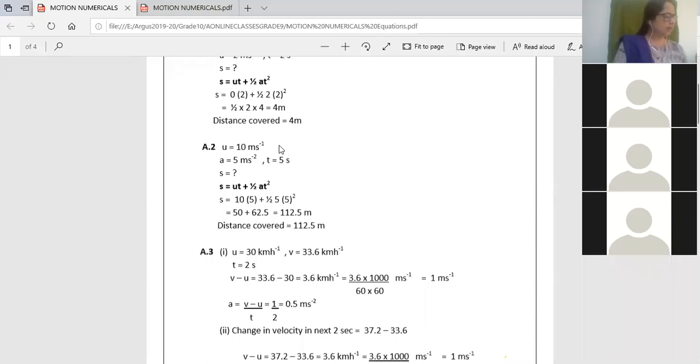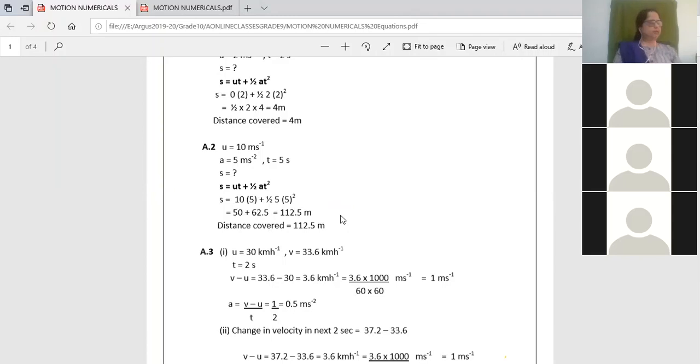So u is 10 meter per second, the initial velocity. Acceleration is 5 meter per second square. Time is 5 seconds, right? So I have to find the distance again. Over here for distance, I cannot use the first equation, so I use the second equation of motion. S equals ut plus half at square. So 10 into 5, u is 10, plus half, a is 5, and 5 square. So 10 into 5 is 50, and this will give you 125 upon 2, 5 cube is 125 upon 2, 62.5. So the answer is 112.5.